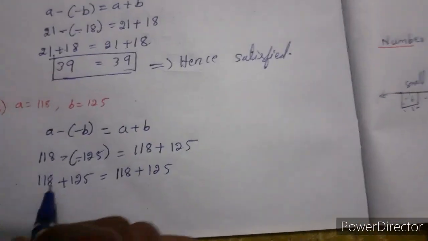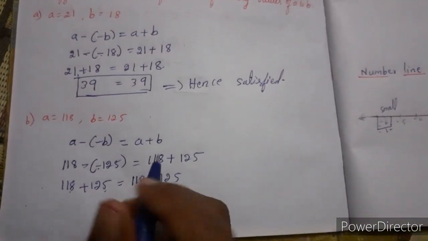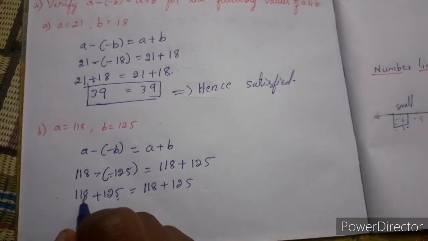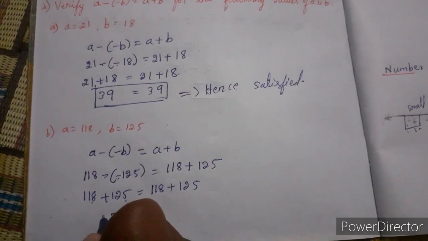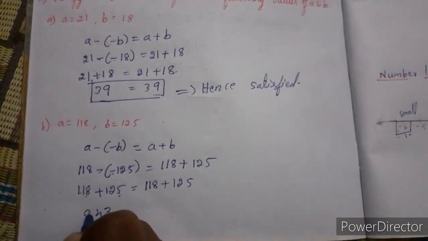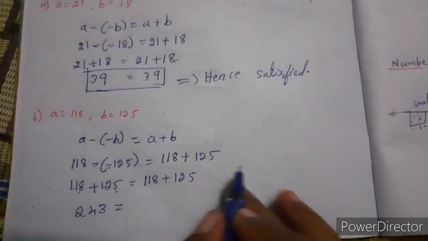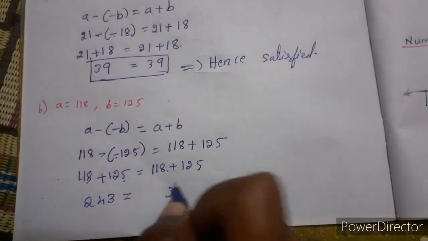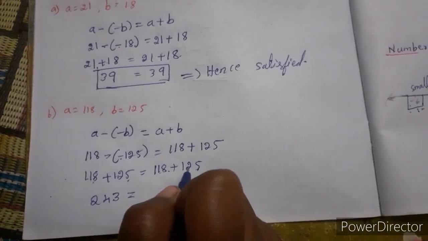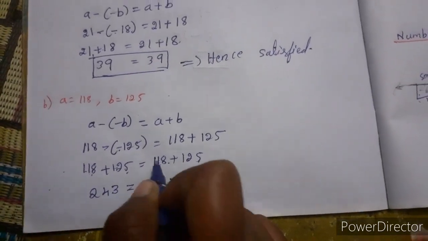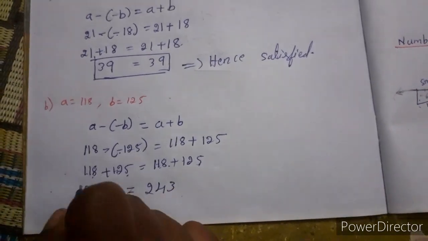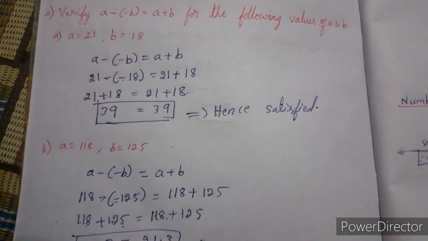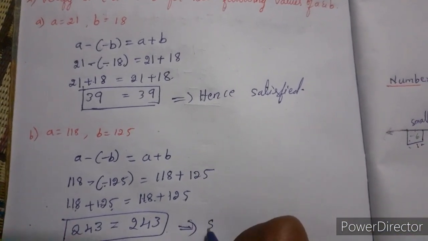Just add it now. 8 plus 5, 13, 1 carry, 2 plus 1, 3, plus 1, 4, 1 plus 1, 2. This side also: 8 plus 5, 13, 1 carry, 1 plus 2, 3, 3 plus 1 is 4, 1 plus 1 is 2. Then both the sides are the same, so this problem is also satisfied.